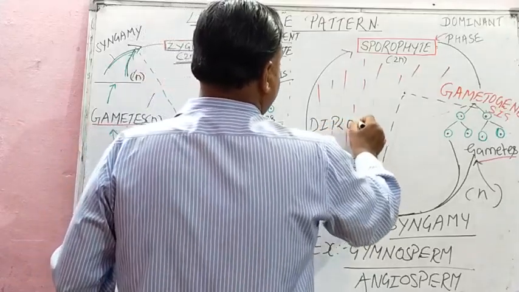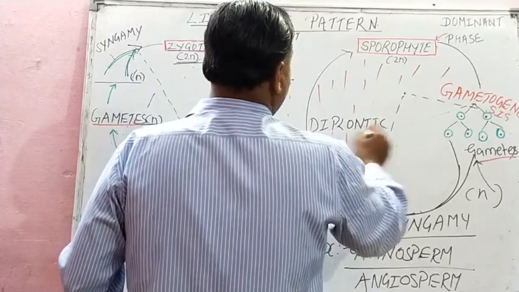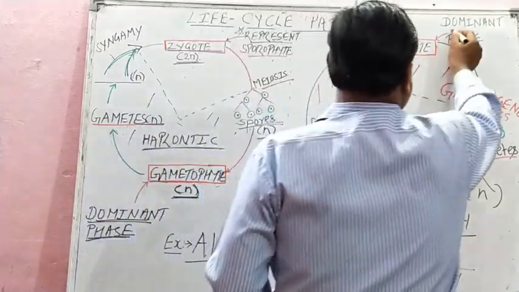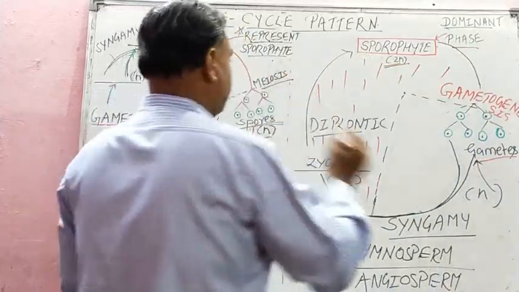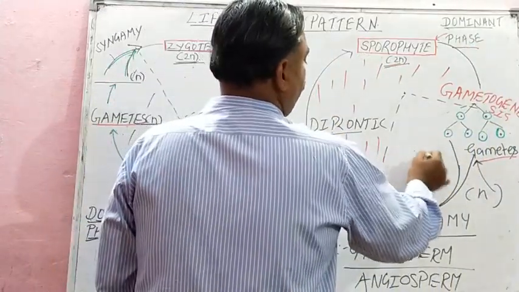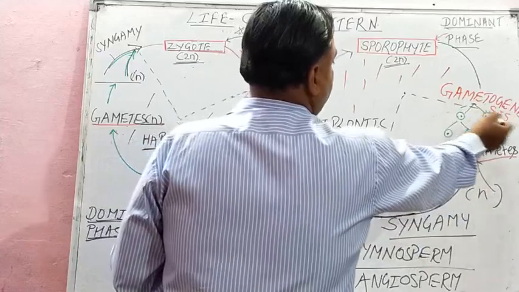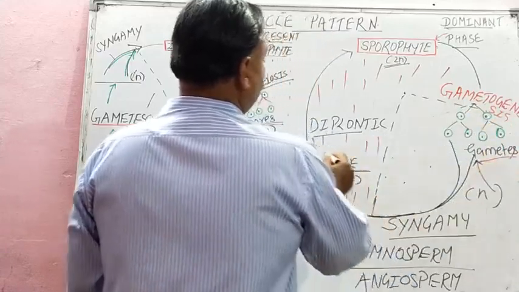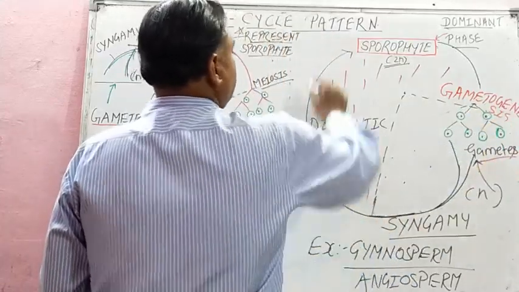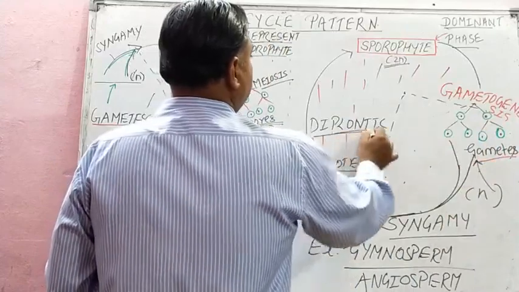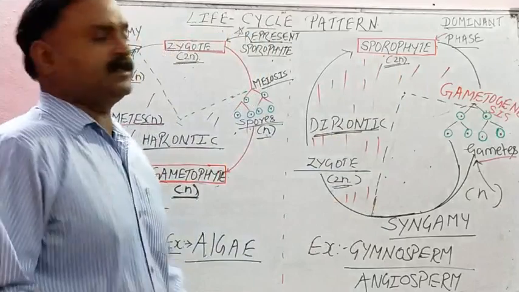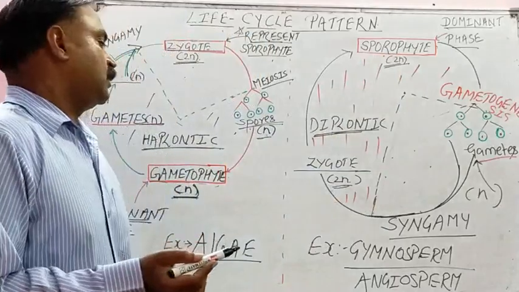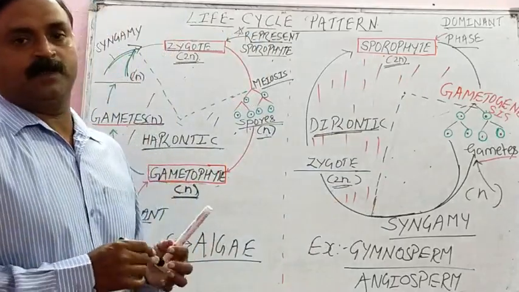Diplontic means sporophyte is the dominant phase, 2N is dominant, and here only this much is the area of haploid, when gametogenesis occurs and gametes are produced. So the maximum area in this life cycle is sporophytic, so it is diplontic, and the example is your gymnosperm and angiosperm, isn't it?